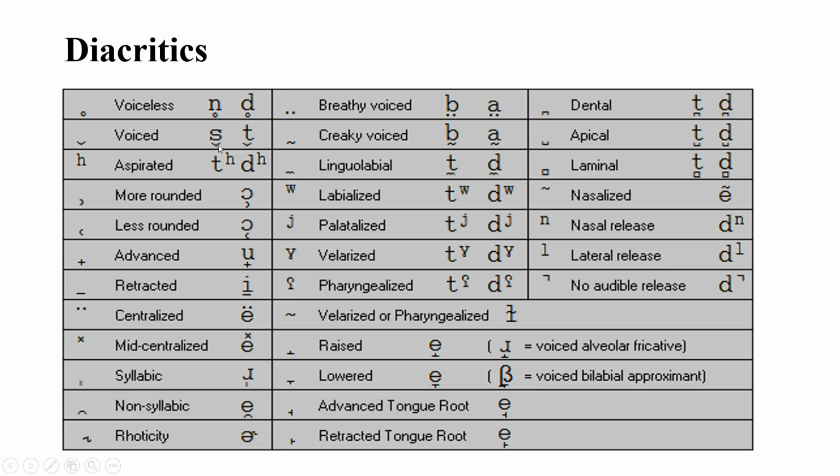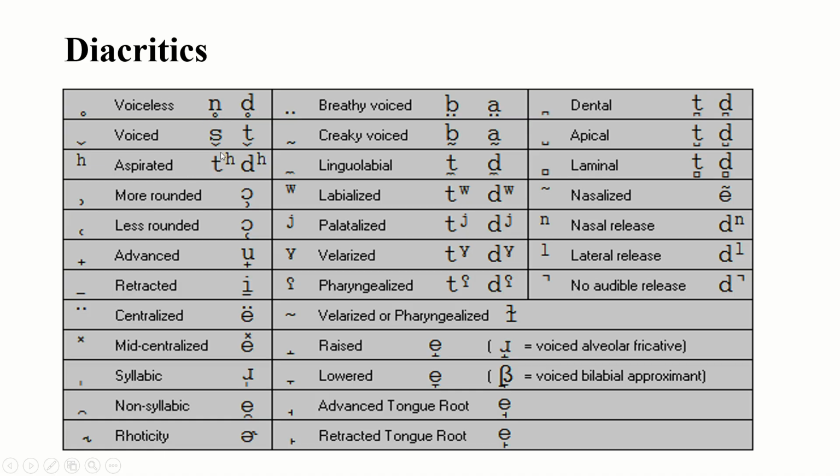If this type of symbol is given, then we have to understand it is a voiced sound. And pa, ta, ka, tha, sa, cha, these are the voiceless sounds. And na, da, these are the voiced. But they also sometimes become voiceless. And if they are voiceless, this type of diacritic is given.